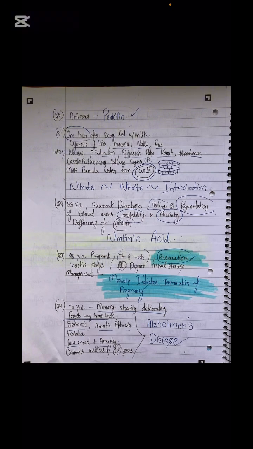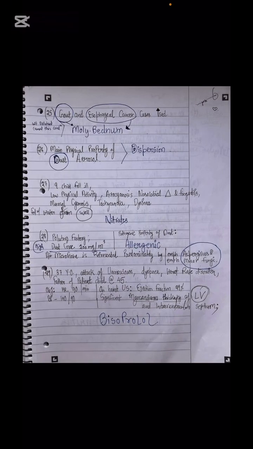Alzheimer disease, which we have covered already, in which the patient forgets the way to get back home. Next is the case of gout. Remember that when gout and esophageal cancer are given in the question, it is asking about gout and esophageal cancer cases being increased in an area.